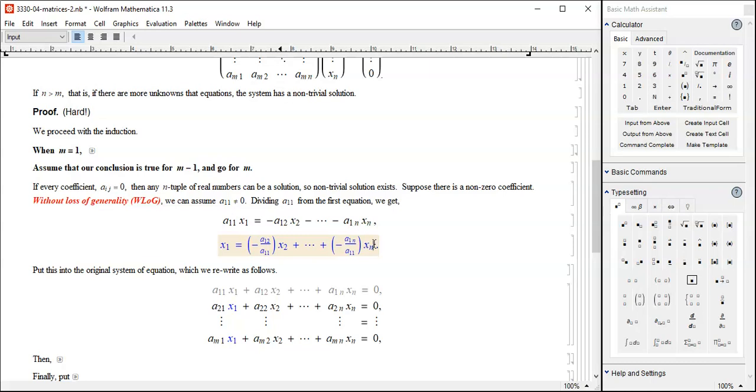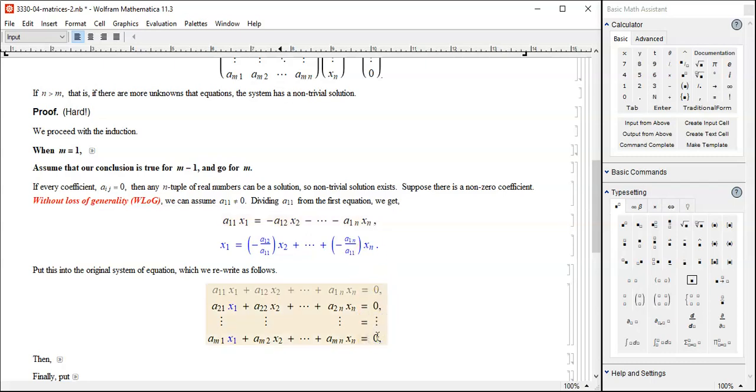And then I'm plugging this into all the other equations. Second, third, fourth, all the way to the mth equation. Make sense? We got this from the first equation. So plugging it back into the first equation, you're going to get 0 equals 0 or 17 equals 17, something trivial. It's not going to help us. I have to plug into the other equations.